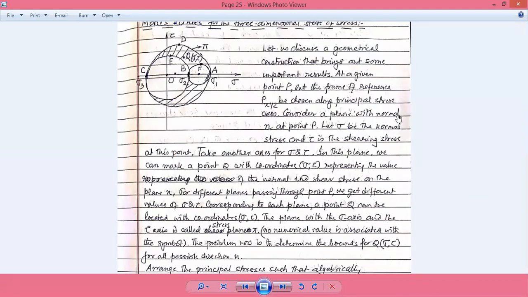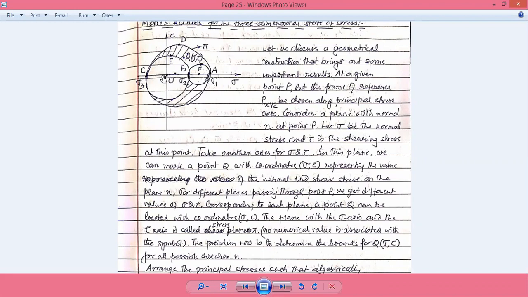The maximum shear stress is the radius of the circle formed with the diameter sigma 1 minus sigma 3.